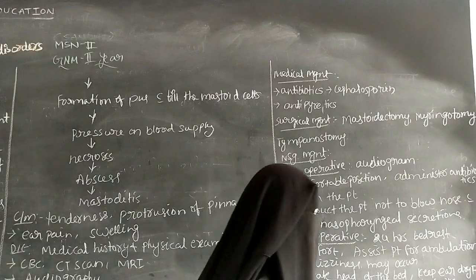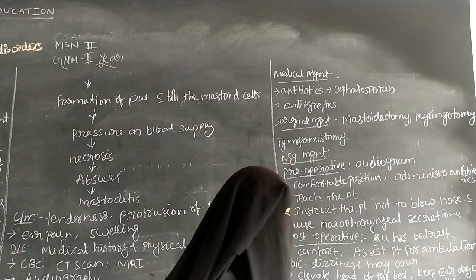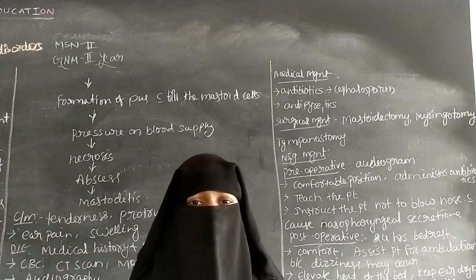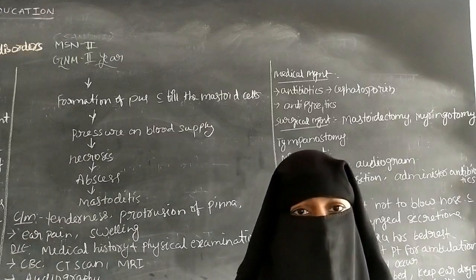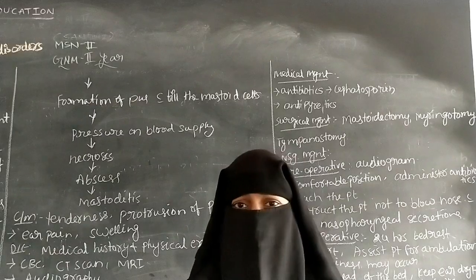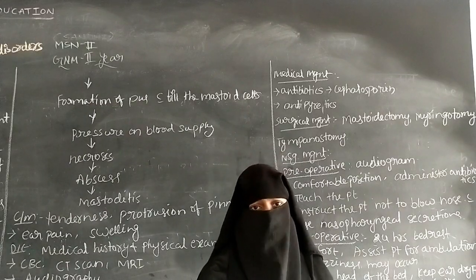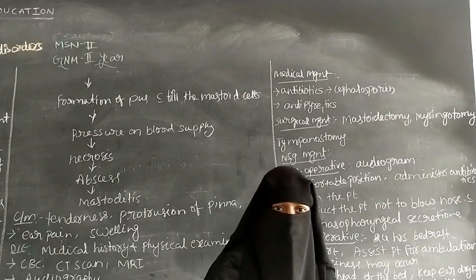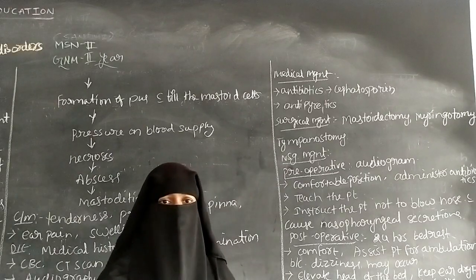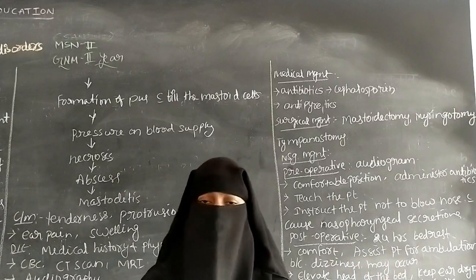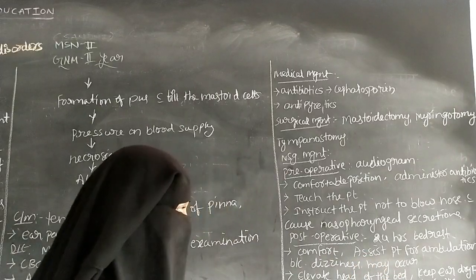The comfortable position has to be provided, and assist the patient for ambulation. After the surgery the patient may have dizziness or vertigo, and because of this dizziness the patient may fall. To avoid this, the nurse has to assist the ambulation to reduce the vertigo and the dizziness.